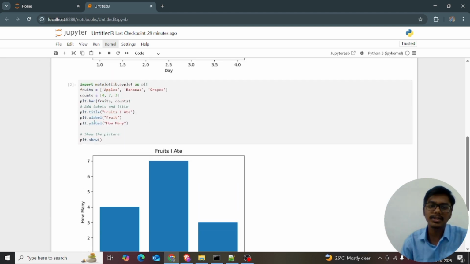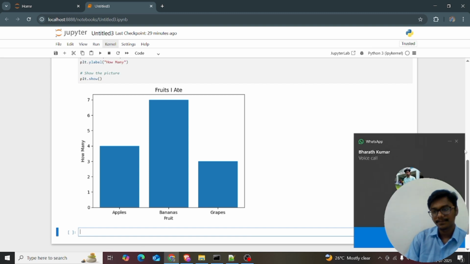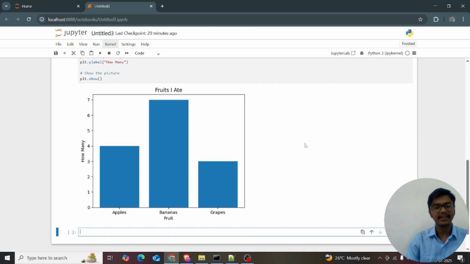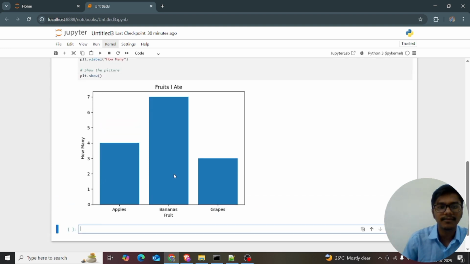If you only see the numbers, you can't easily tell which fruit has the higher count. But when you use the visuals, we can see that banana has the higher count in my bag. It is 7. Likewise, there are 7 bananas in my bag, 4 apples, and 3 grapes. Three grapes means a bunch, so it is a very low count compared to the apples and bananas. Now I can understand what the bar plot means.